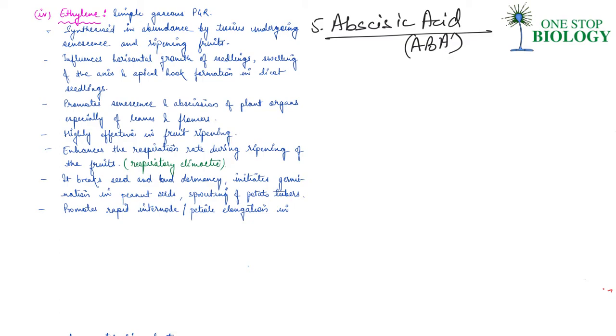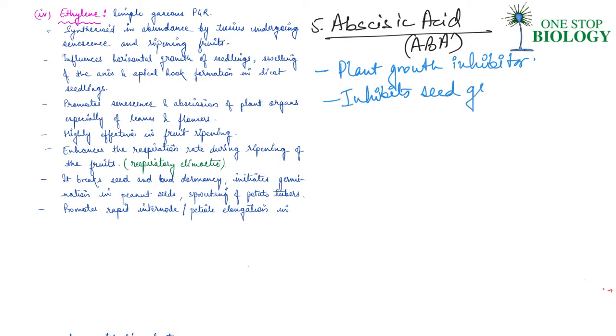It acts as a plant growth inhibitor and inhibitor of plant metabolism as well. So basically, this inhibits seed germination. Right? It stimulates closure of stomata and it increases the tolerance of plants to various kinds of stresses as well.